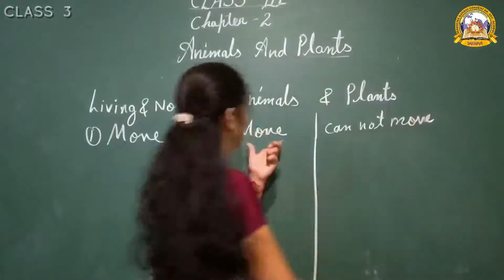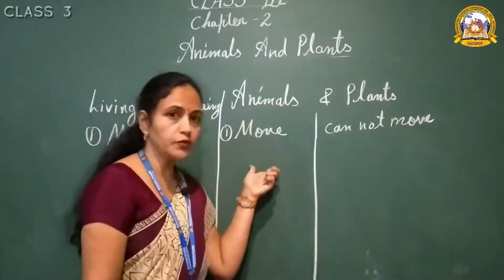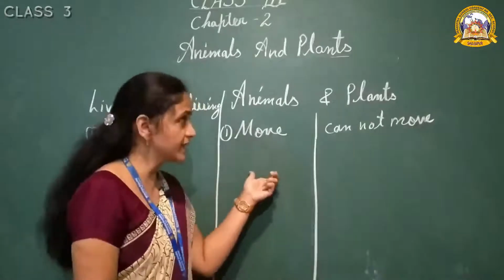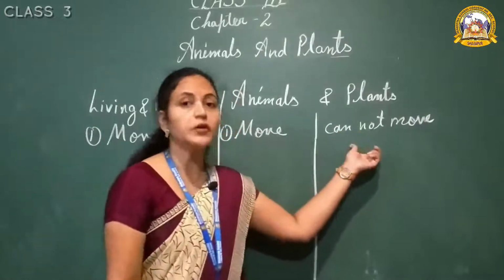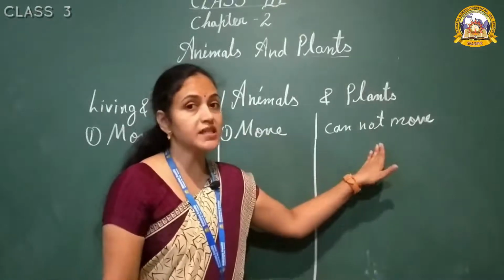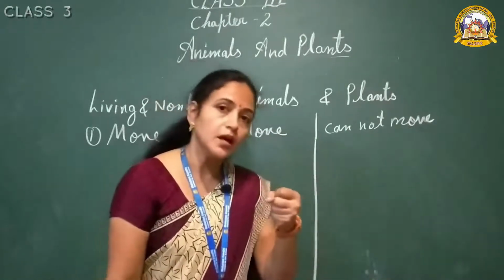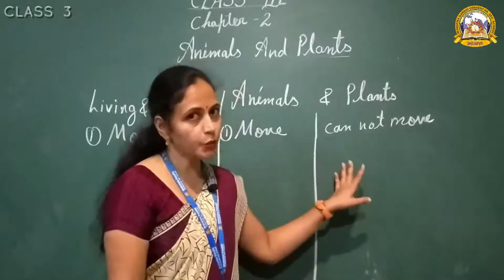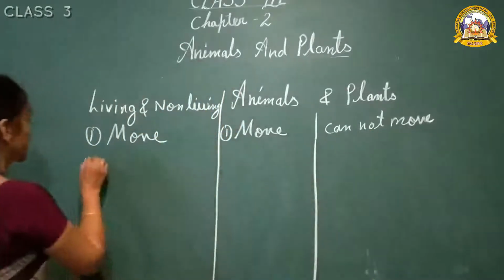Animals move from one place to another place, but plants cannot move, they can grow. Why are they not moving? Plants, because they are fixed in the ground. Understand first point? Now we will start our second point.